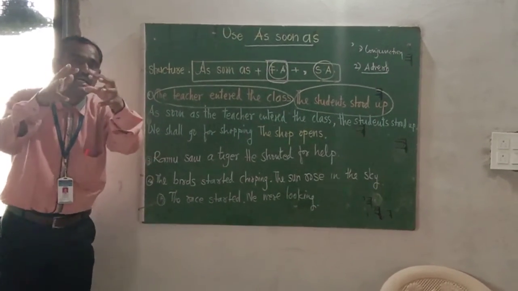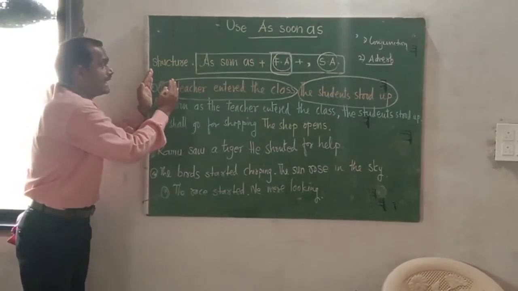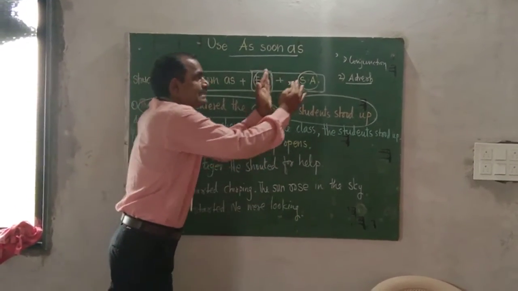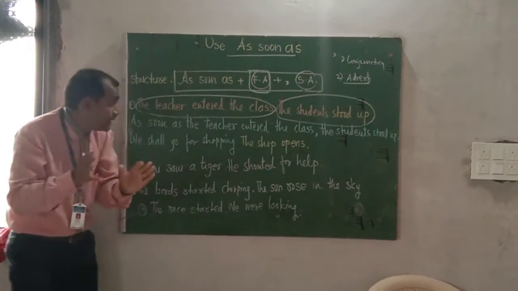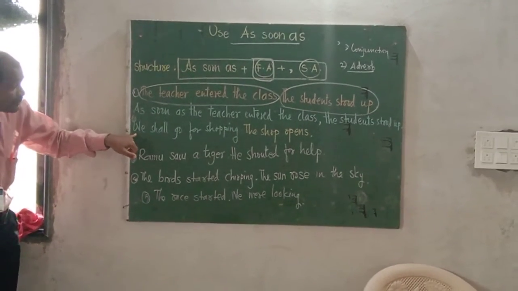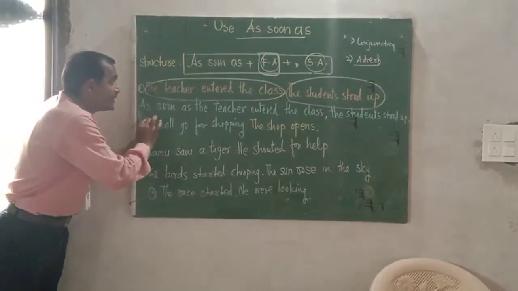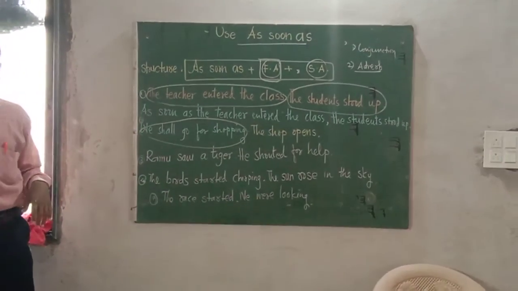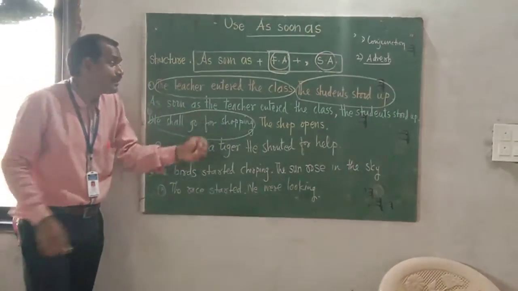Many students write as soon as, first sentence, comma, second sentence, but let us study an important sentence here. We shall go for shopping. The shop opens.